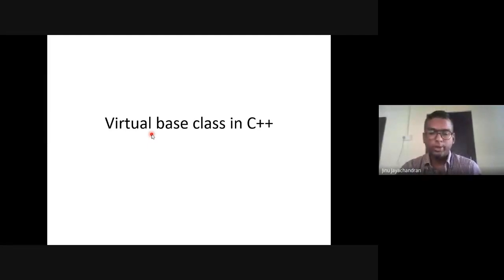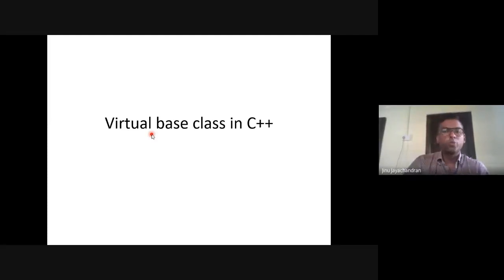For example, people might say that we are currently living in a virtual world where you don't interact with people physically, face to face. Instead, we interact with them virtually via Facebook or WhatsApp or any kind of online platforms. So that is called virtual: something which is not physically present, but still you can feel its presence.